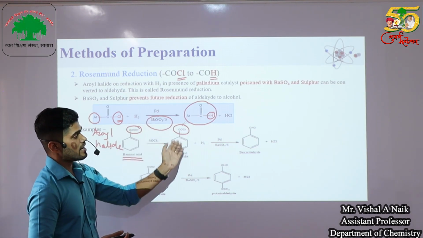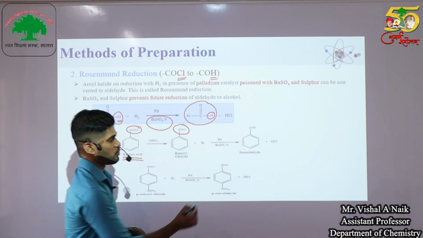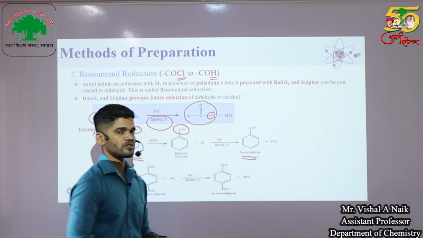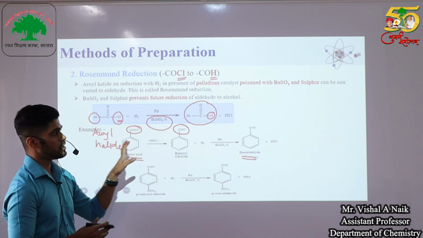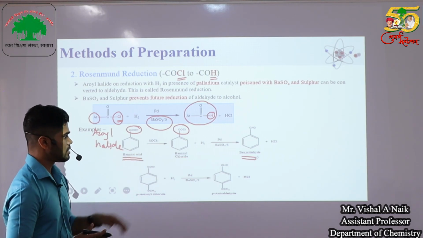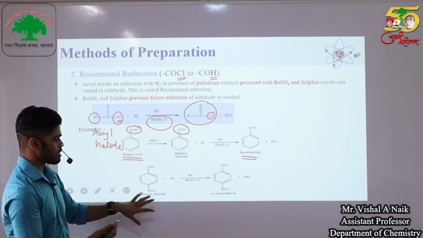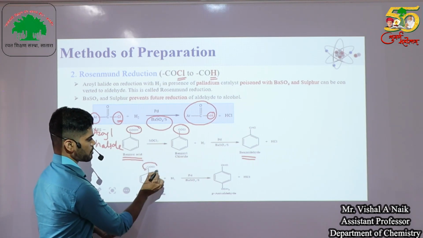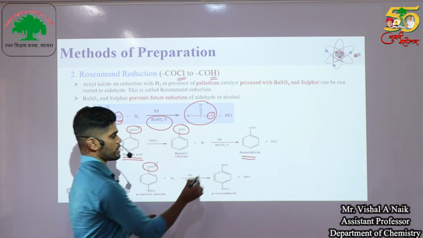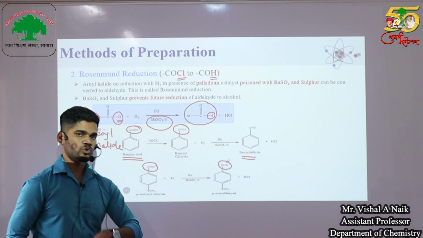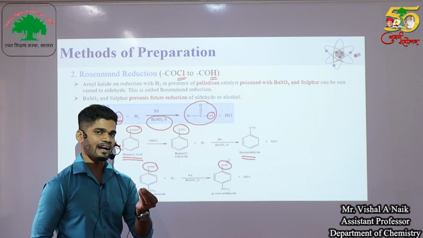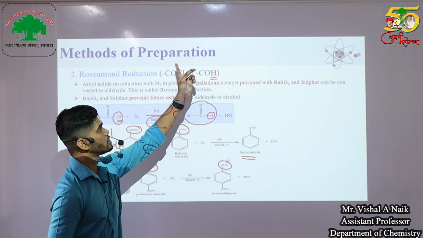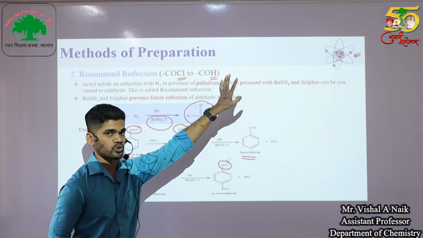When Rosenmund reduction takes place on this compound, we get benzaldehyde. So for the preparation or synthesis of benzaldehyde, we use this Rosenmund reduction reaction. Then the next example, again just a substituted aromatic ring, but the reaction takes place at that COCl. So COCl gets converted to CHO. Just remember that in Rosenmund reduction reactions, the COCl group gets converted to CHO.